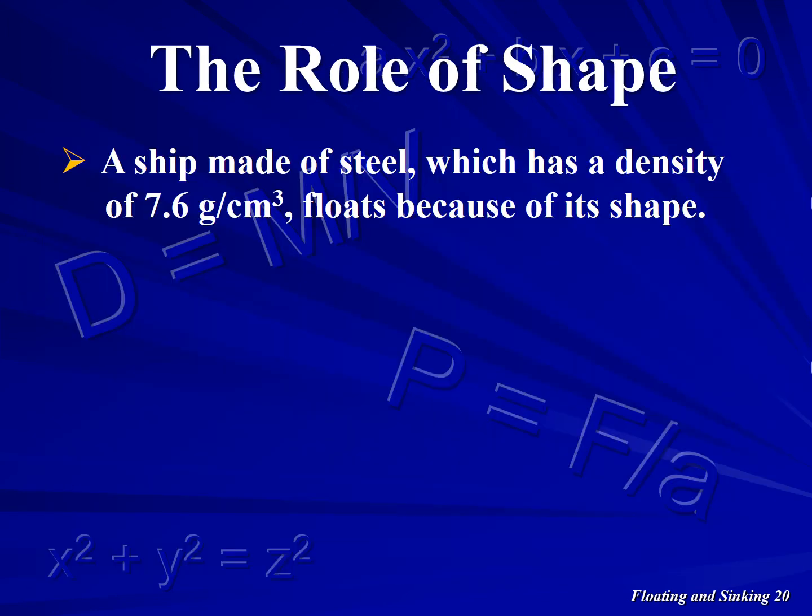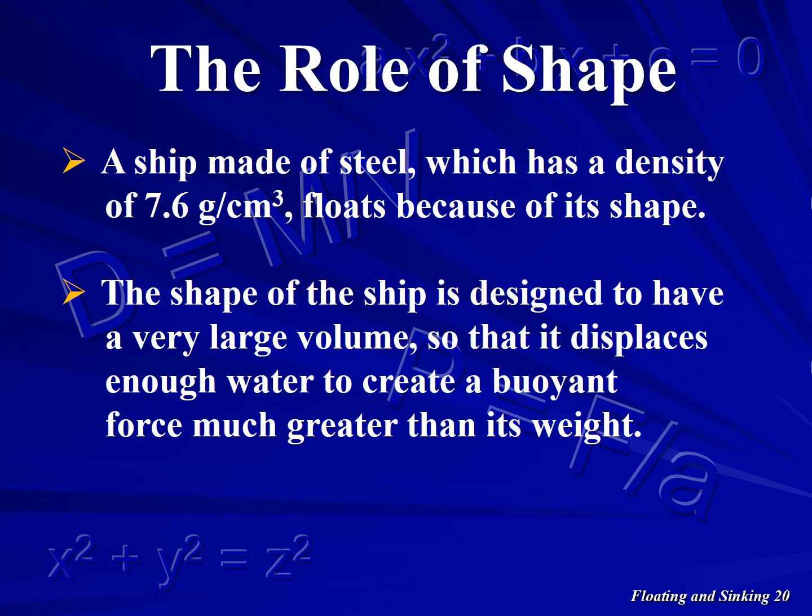Steel has a density of 7.6 grams per cubic centimeter, much greater than water, yet a steel ship floats because of its shape. The ship is shaped in such a way as to have a large volume so that it displaces enough water to create a buoyant force that is much greater than its weight. Ships are often specified by the weight of water that they displace.